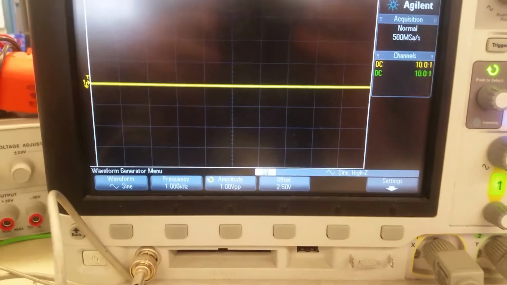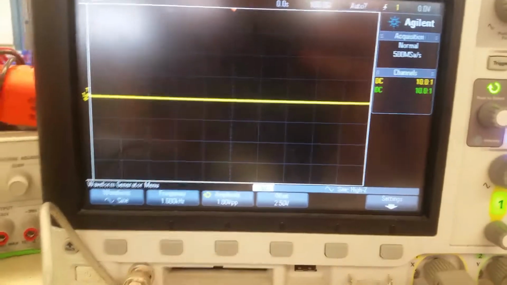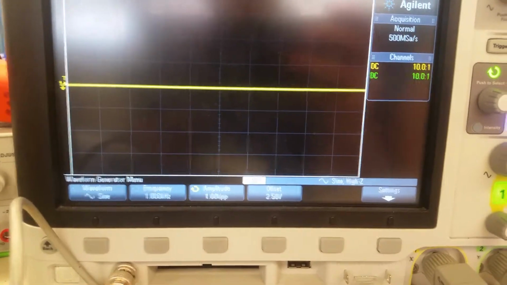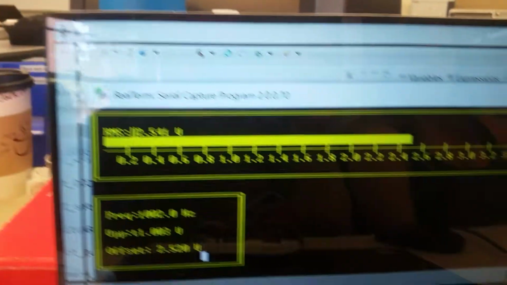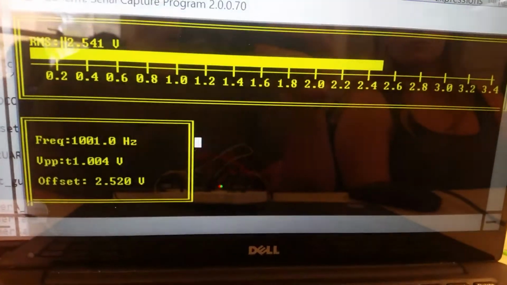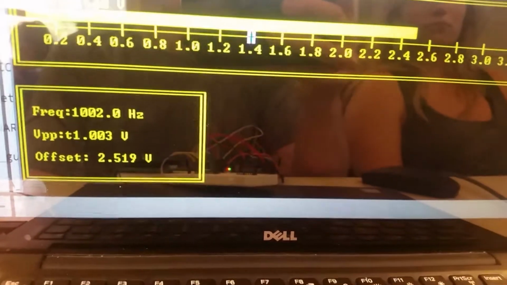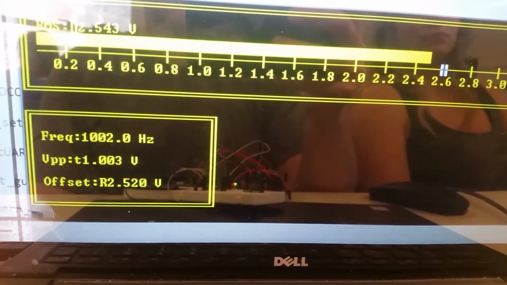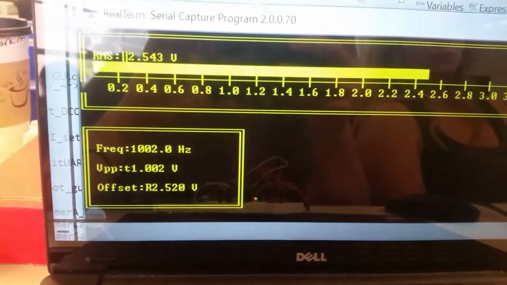Okay, now we have another sine wave at 1K hertz, amplitude of 1 volt peak to peak, offset of 2.5 volts. And then over here we have an RMS of 2.54 volts, frequency of 1000 hertz, peak to peak of 1.06 volts, and then an offset of 2.52 volts.